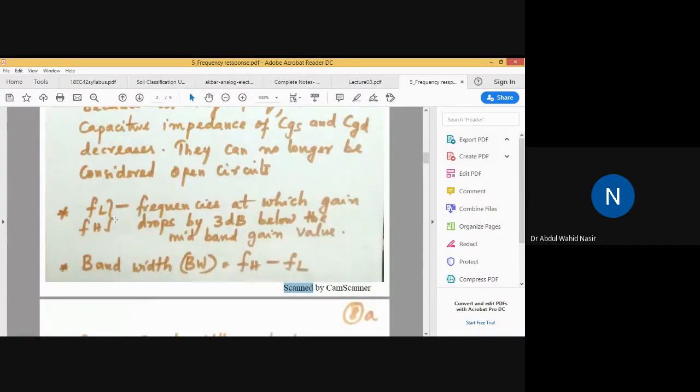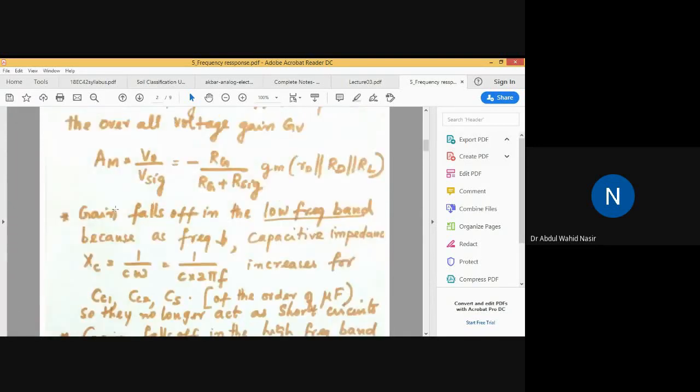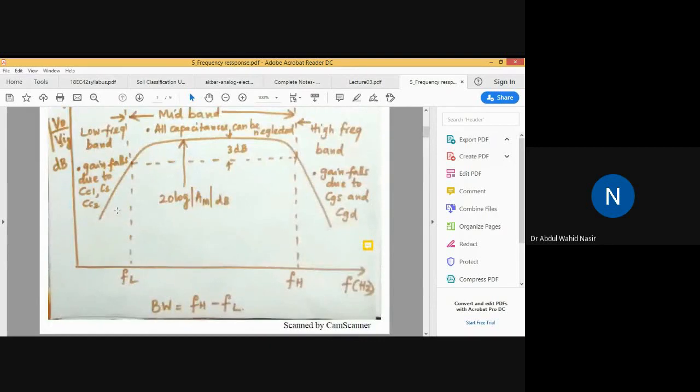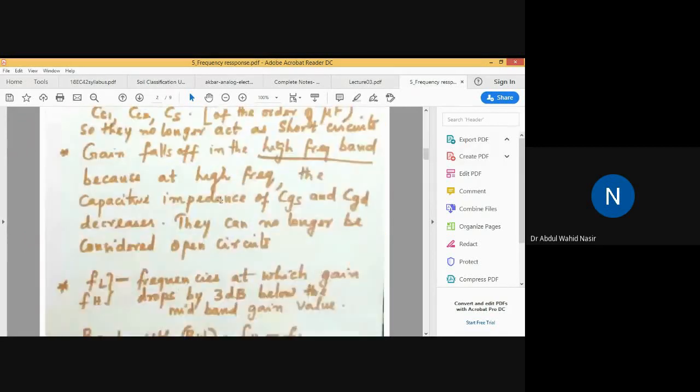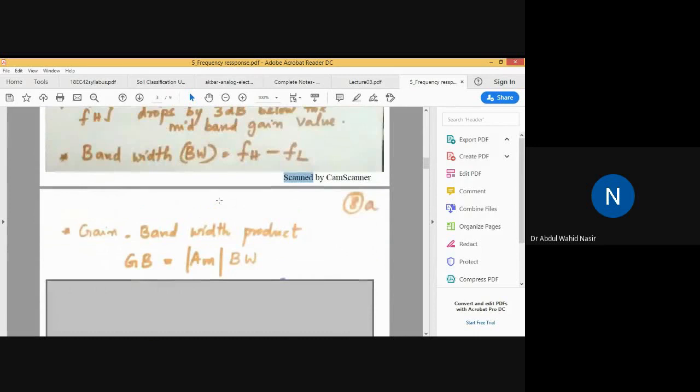So FL is the frequency at which the gain drops by 3 dB below the mid-band gain value. You know how to find FL and FH. I already told you in the previous classes while discussing filters. So at this point we have a frequency; from here we take minus 3 dB. The frequency at which it cuts this curve is called FL, and at the higher range, it is called FH.